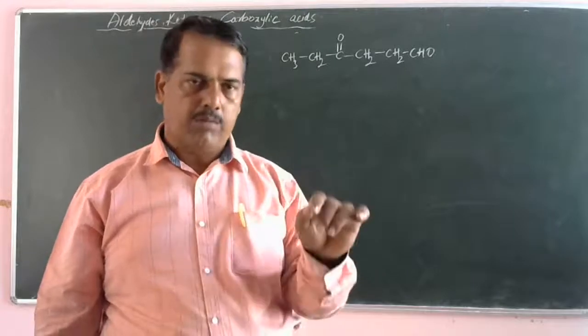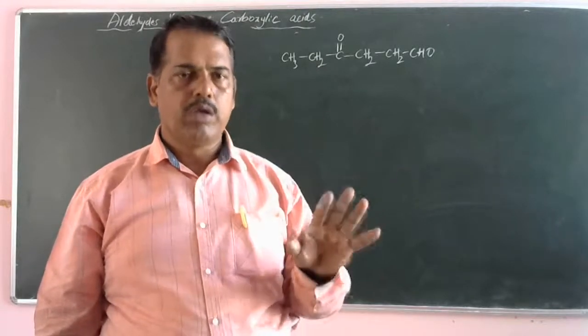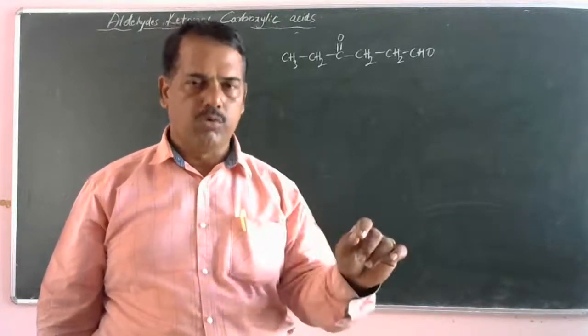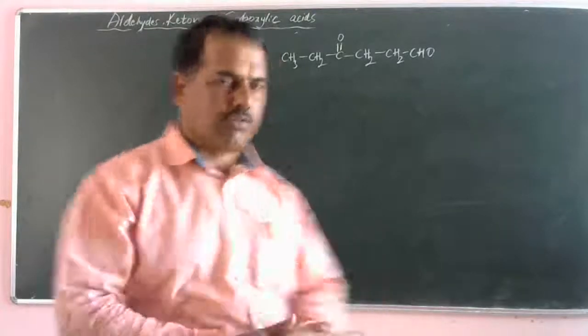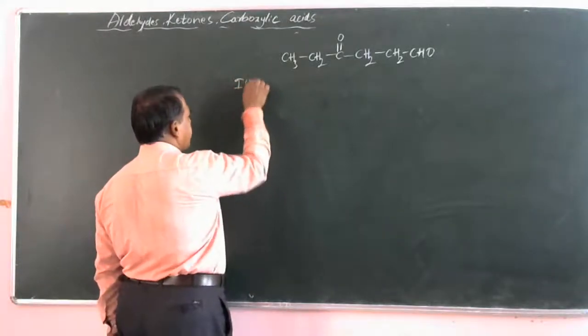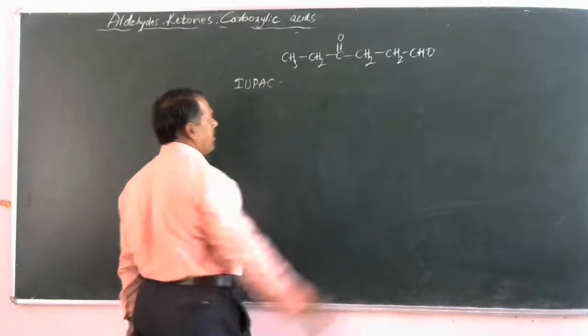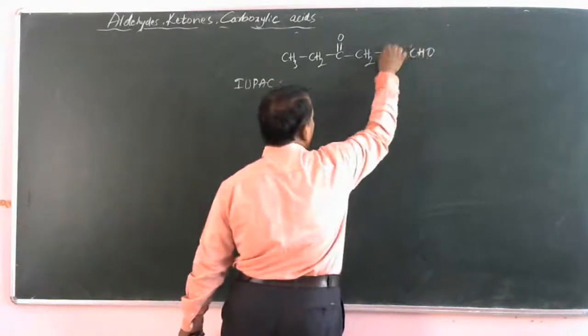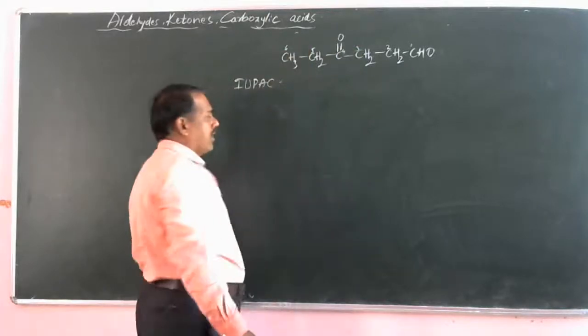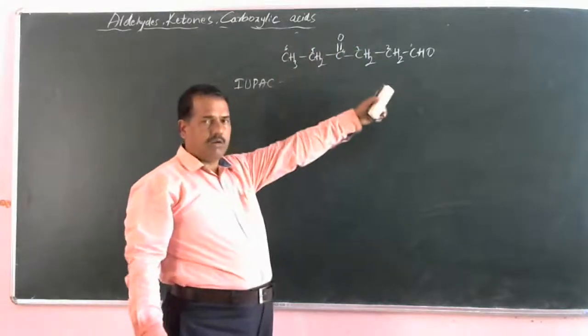If it is a carbonyl, C double bond O, in prefix it is termed as oxo. So its IUPAC name is: first number the carbon atoms 1, 2, 3, 4, 5, 6. So it is nothing but hexanal.